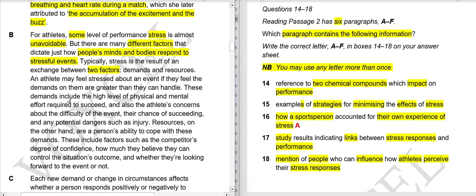These demands include the high level of physical and mental effort required to succeed, and also the athletes' concerns about the difficulty of the event, their chance of succeeding, and any potential dangers such as injury. So they are now referring to different kinds of scenarios that go through an athlete's head.